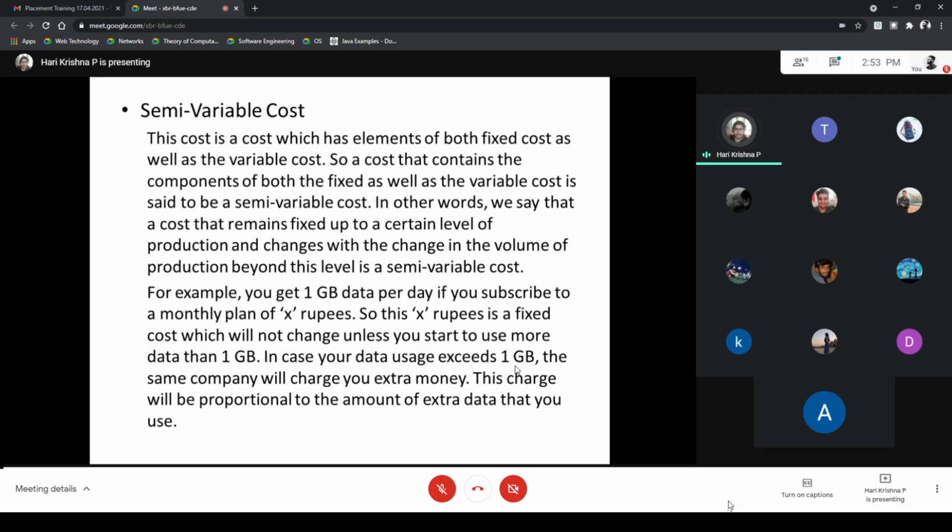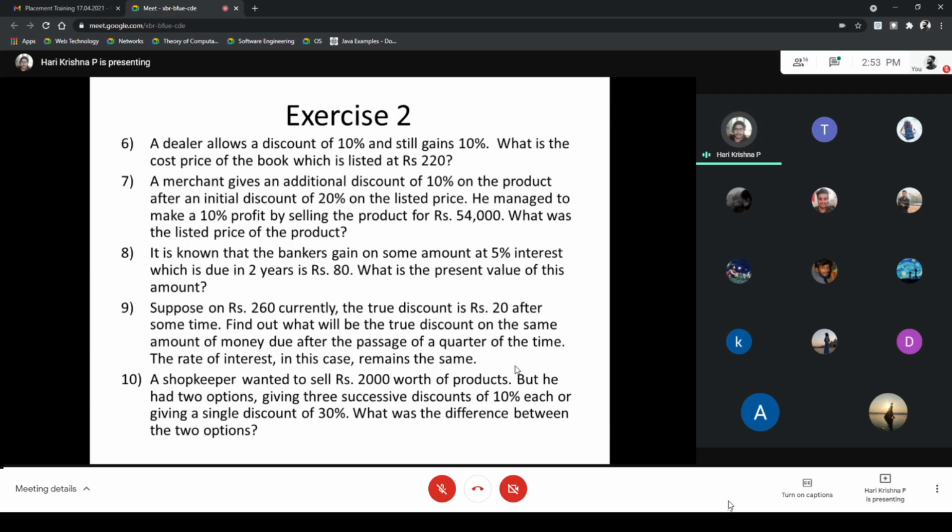If you exceed this 1 GB, the remaining cost will be taken from your balance. This charge will be proportional to the amount of extra data that you use. This is the semi-variable cost. It contains components of both the fixed and the variable cost.